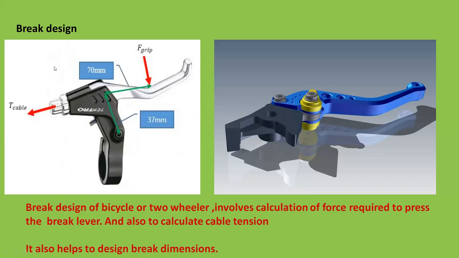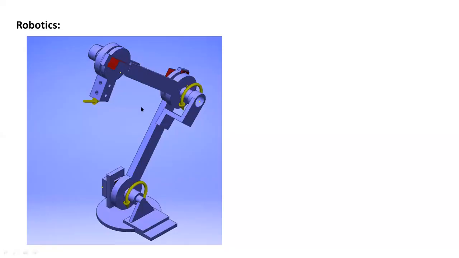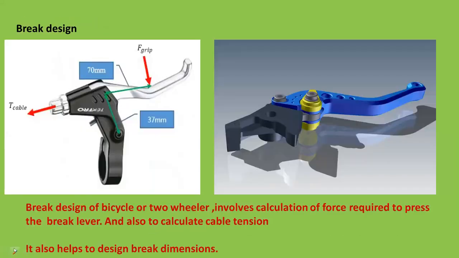The next application is a common application, which is brake design. So for your automobile, that is your bicycle, when we apply the force, so this is the force that is applied on this brake lever. So this is the brake lever, okay. The rider will apply this force, and this force will cause the movement of this lever, and then it will transmit it to the cable.